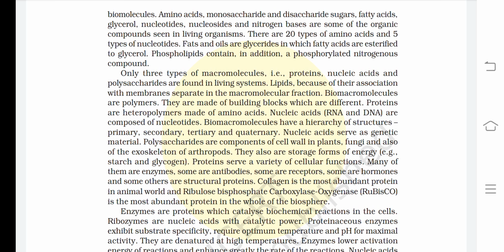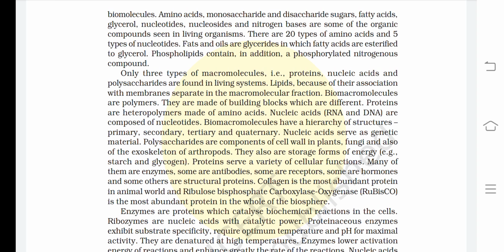Fats and oils are glycerides, in which fatty acids are esterified to glycerol. Phospholipids contain, in addition, a phosphorylated nitrogenous compound. Only 3 types of macromolecules, that is, proteins, nucleic acids, and polysaccharides, are found in living systems. Lipids, because of their association with membranes, separate in the macromolecular fraction.